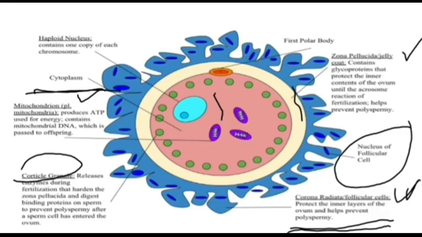Then we will see the haploid nucleus. Why haploid? Because we discussed in our previous slide that every gamete, male and female, contains a haploid nucleus, which is denoted by N. When fertilization occurs, both male and female haploid gametes combine to form a diploid zygote. So it is a haploid nucleus.